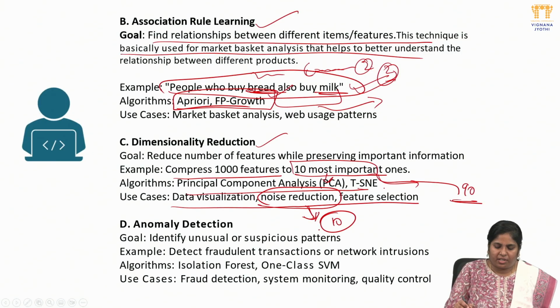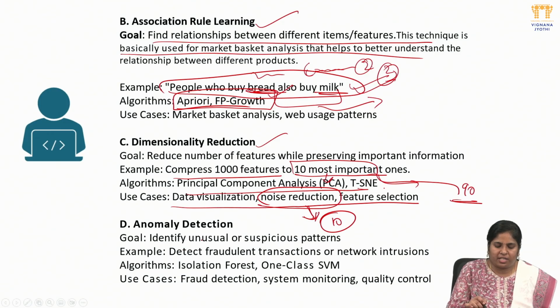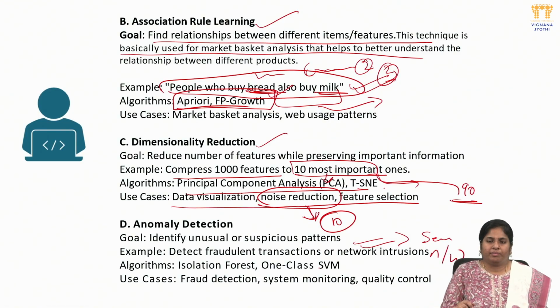Next, anomaly detection. Identify the unusual and suspicious patterns. So here we mainly depend on the pattern recognition. Mostly I can say this will work for security and network analysis. So here, threat detection is one example.